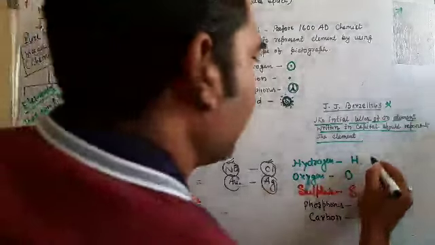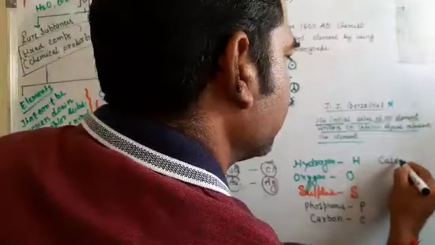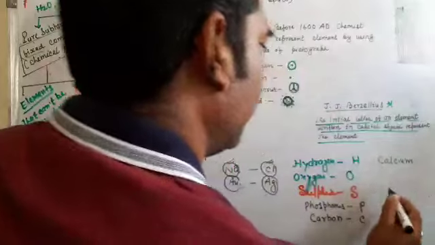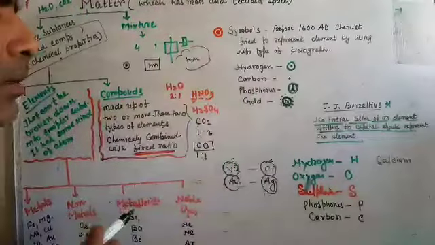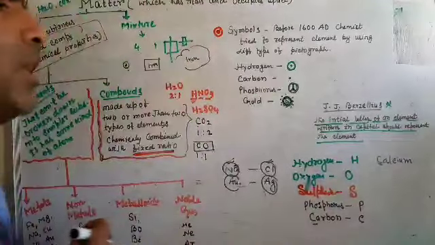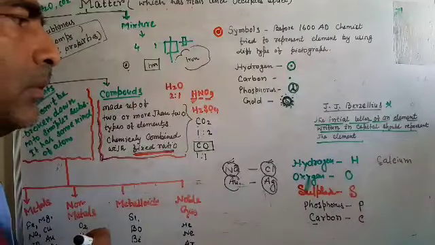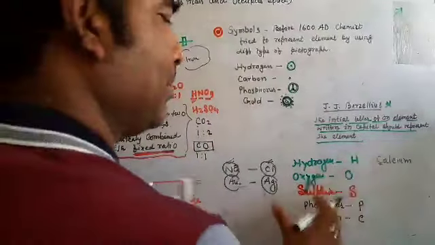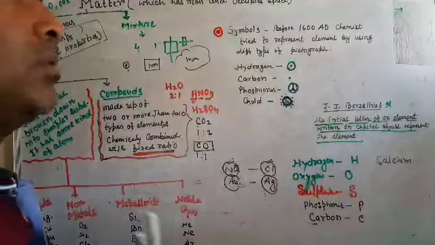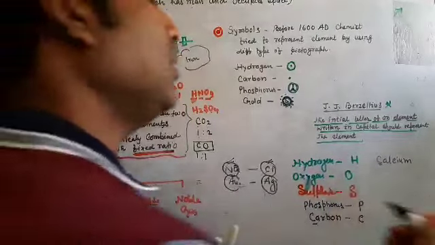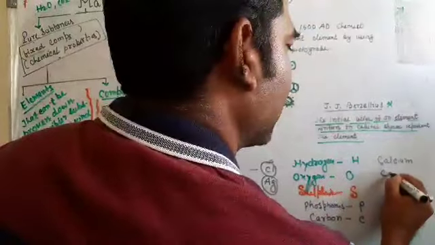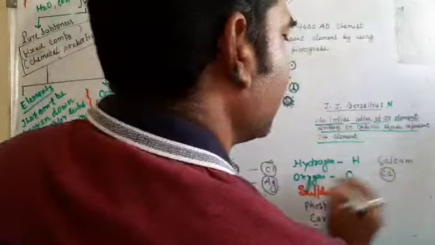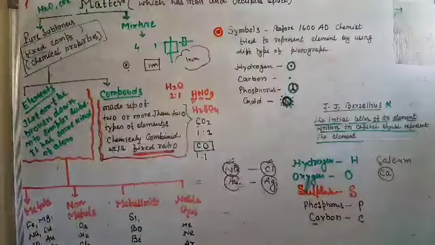But what about calcium? It also starts with C, and carbon also starts with C. Then they suggested that if some similarity comes, then we use the second or third letter in small. So that's why the calcium symbol is C and the second letter is taken in small, Ca.